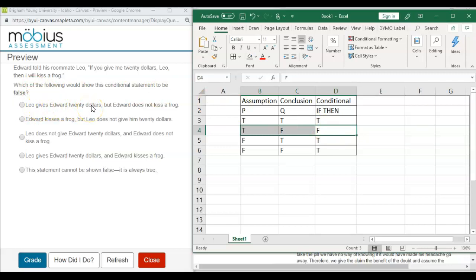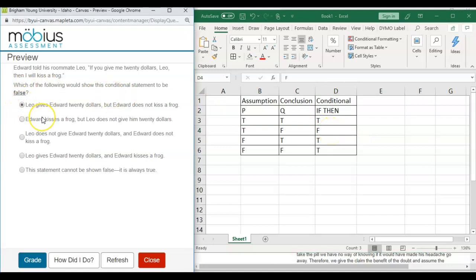Okay, so that's the assumption. If you give me $20, that happened, so it's true. But Edward does not kiss the frog, so the conclusion was false. That tells me that the entire conditional statement is also false, and that's the only way to get a false conditional statement. Let's go ahead and work through the other ones, though, just for practice's sake.